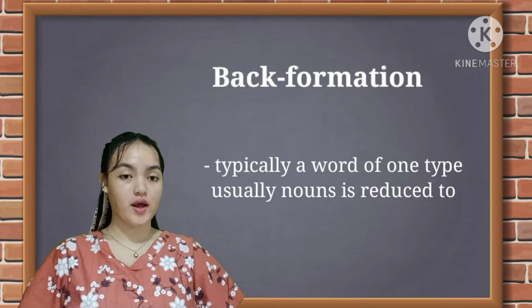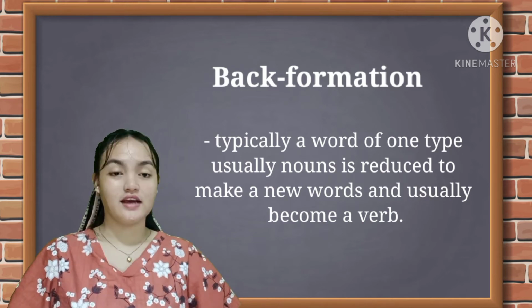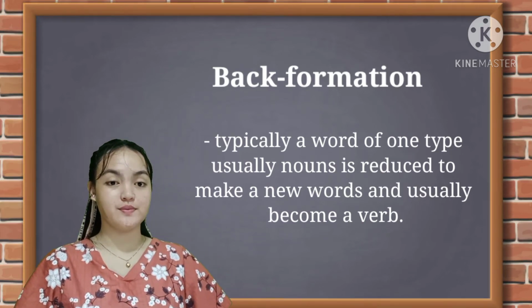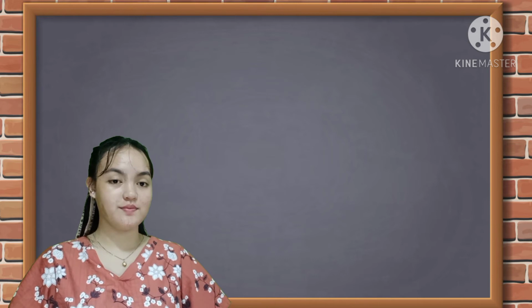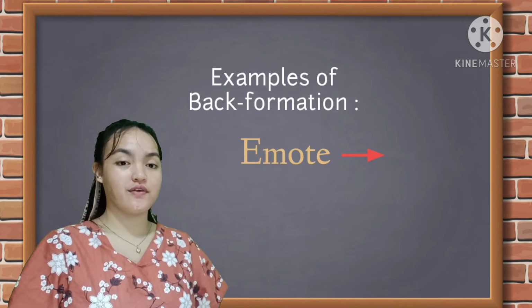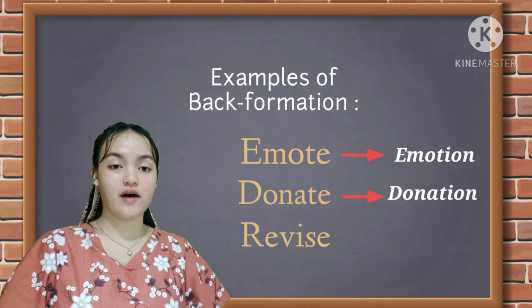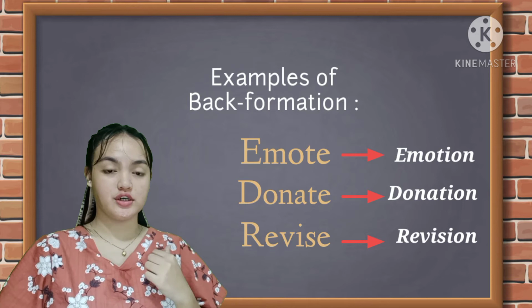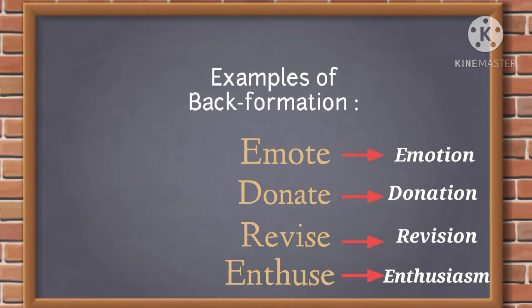Typically, a word of one type, usually a noun, is reduced to make a new word, usually a verb. Some examples created by back formation are emote from the word emotion, donate from donation, revise from revision, and enthuse from enthusiasm.